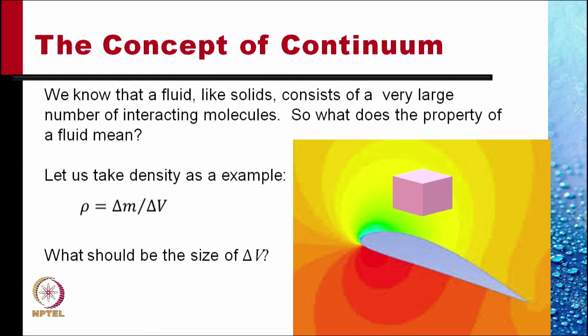What should be the size of delta V? Suppose we have delta V with dimensions approximately equal to the size of the body. The density of the matter around the body varies from point to point, from location to location.